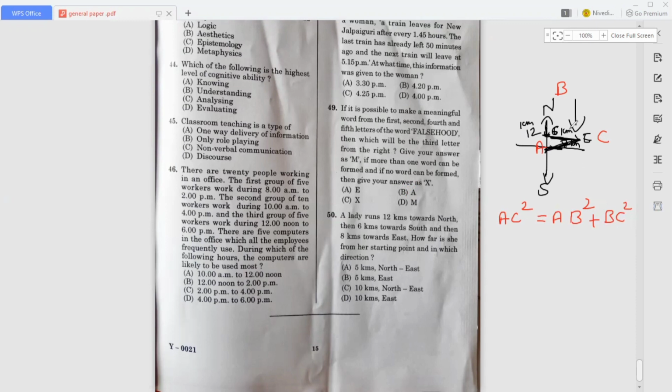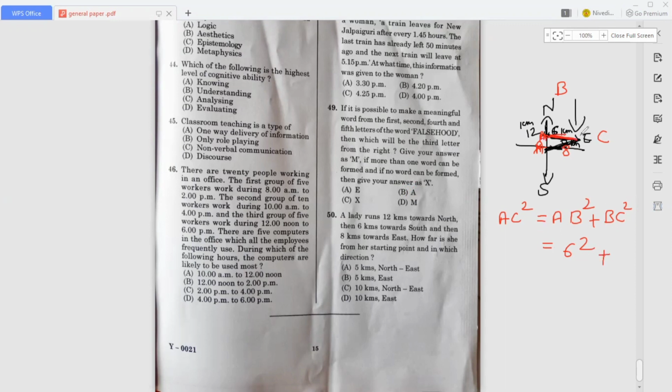Okay, so we know AB. What is AB? Sorry, this is B and this is A. So AB is 6 kilometers.